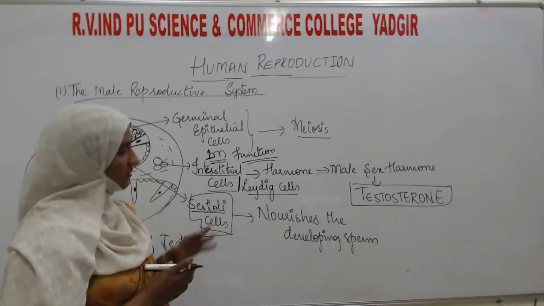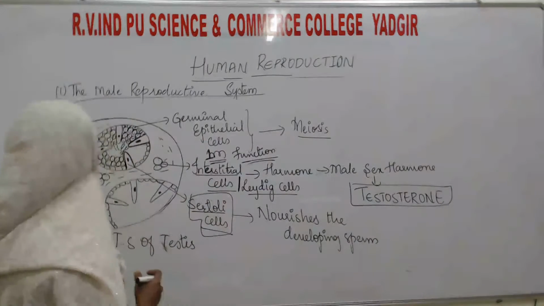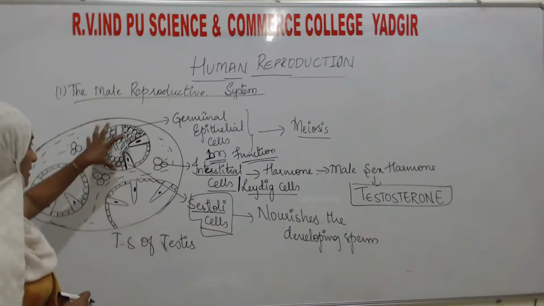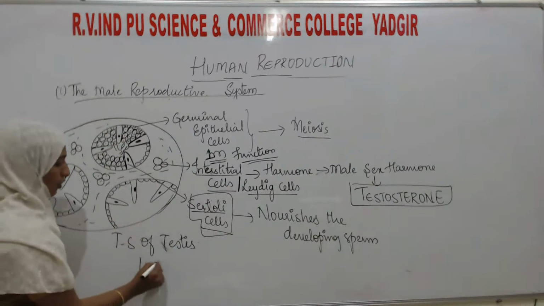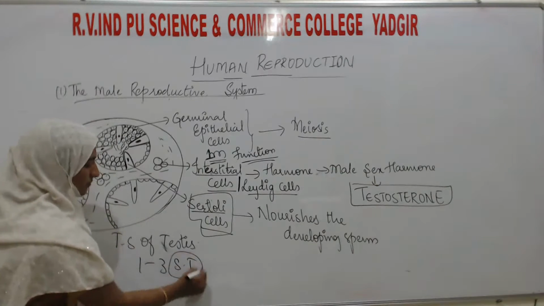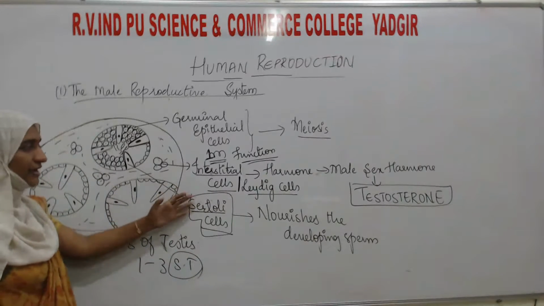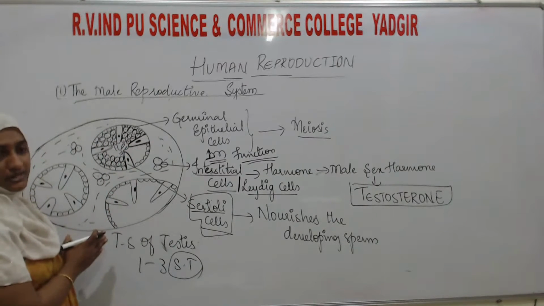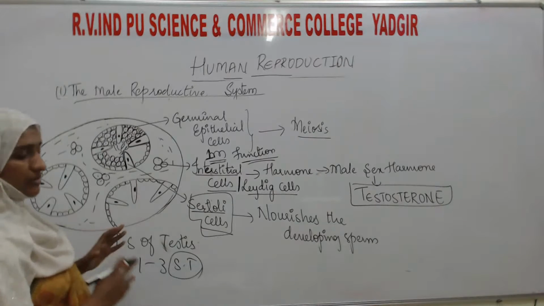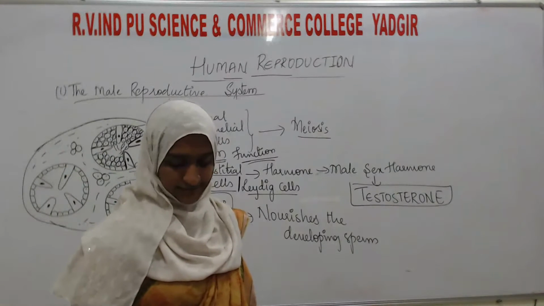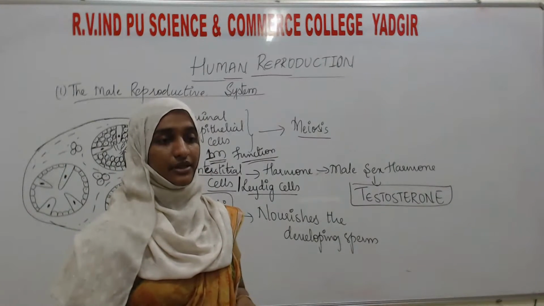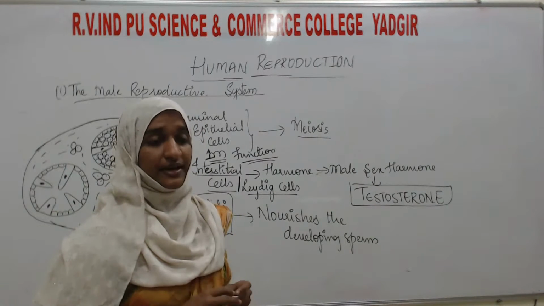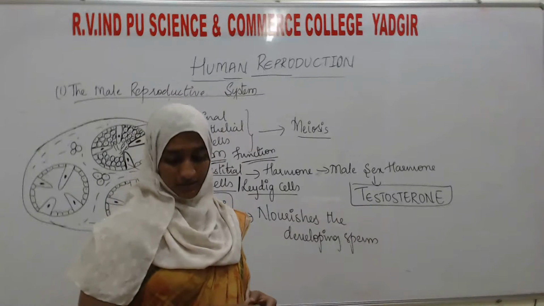Okay, so this is about the transverse section of a testis, and each testis will have 1 to 3 seminiferous tubules, what I explained to you. That section we have discussed over here. So this is about the transverse section of testis. The next is about the male reproductive system. The diagram we will continue in the next class.